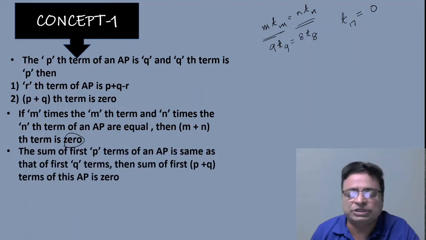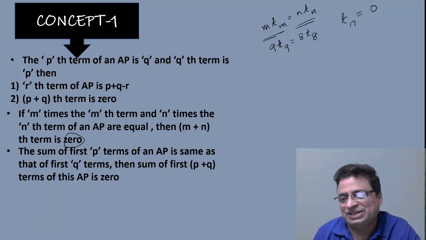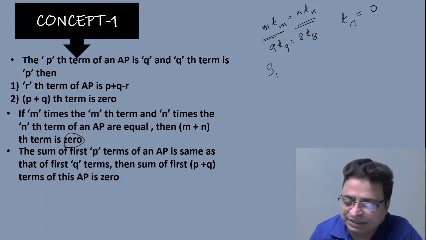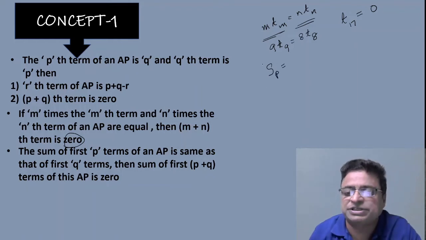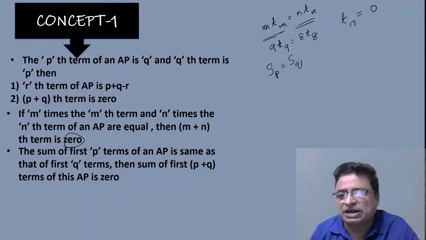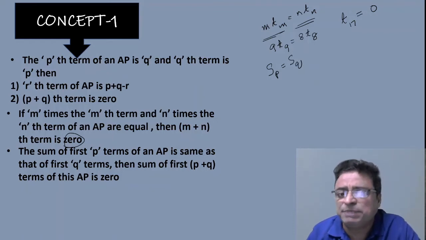Now coming to the third one: the sum of first p terms of an AP is the same as that of first q terms. Listen very carefully. Sum of first p terms, that means SP, is equal to the sum of first q terms, that means SQ. So under the same AP, if the sum of first p terms is equal to the sum of first q terms, then what is the sum of first p plus q terms?